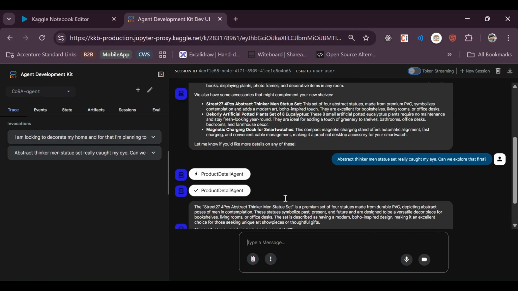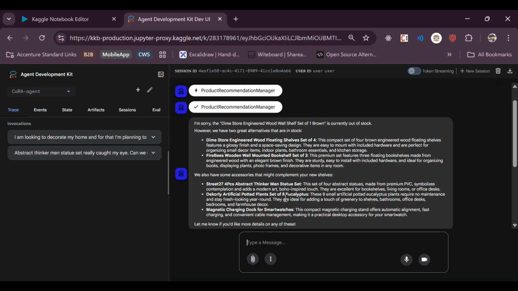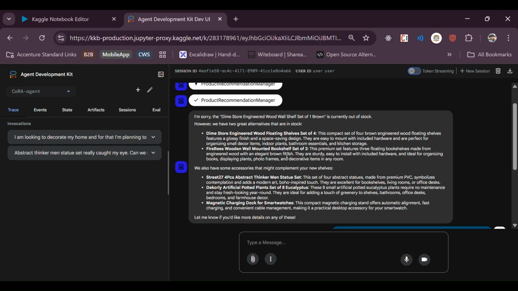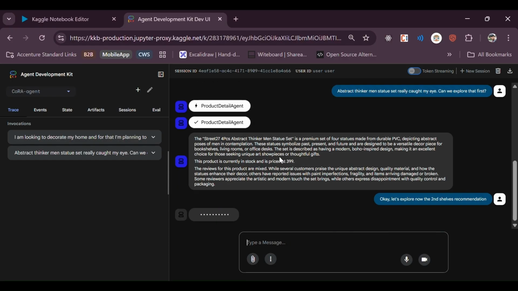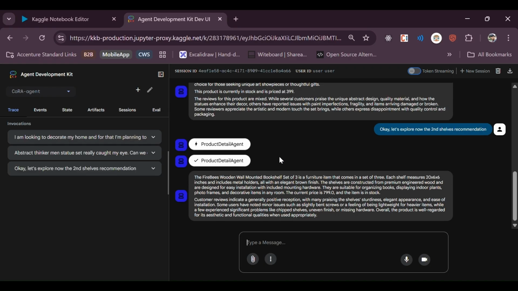Now, let's say I want to explore the shelves again. In the traditional approach, we would have to go back, find that same product again, and then go through it. Here, in this conversation, we already see that a suggestion was made. So let's ask about that itself. Let's explore now the second shelf recommendation, which was the Fabi wooden wall-mounted bookshelf set of three.